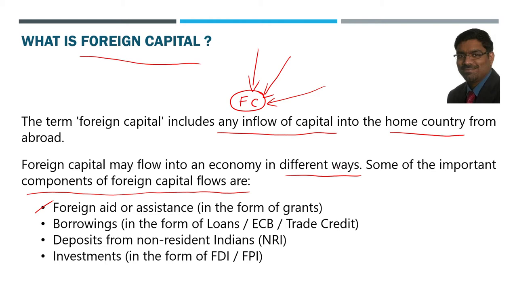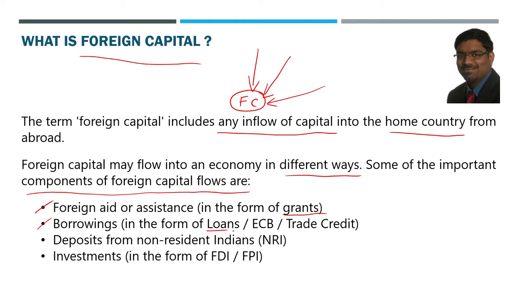that can change anytime. But this is definitely one of the possible flows of foreign capital into the country in the form of aid or assistance, which is free and not going to be returned, in the form of general grants, foreign grants we can call them. Borrowings is the other one.